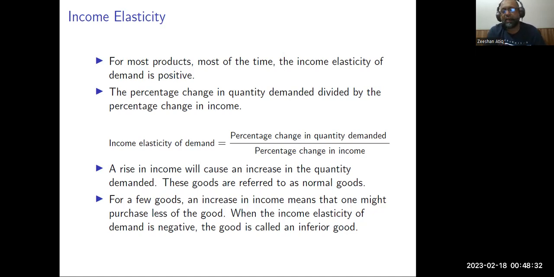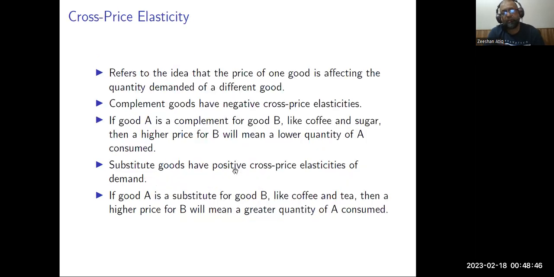The demand for secondhand clothes does not increase with the increase in income, rather it decreases. Similarly, if you are using some low quality brands of some product, for example some cooking oil or some soap or shampoo, when your income increases, you do not increase their demand, rather you decrease their demand. So such products are called inferior goods. So inferior goods have a negative income elasticity of demand.